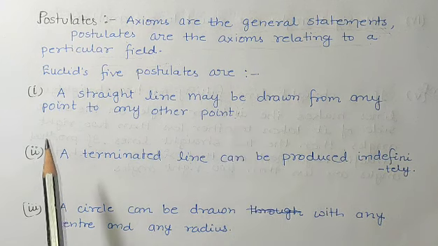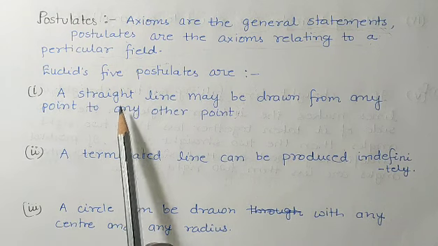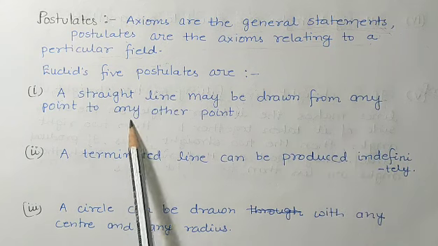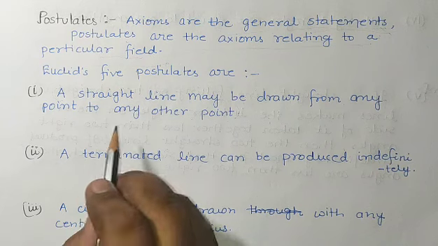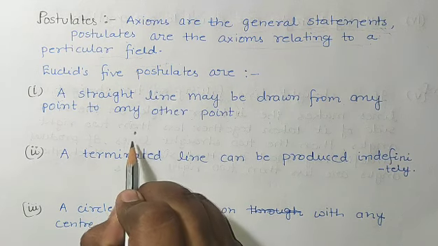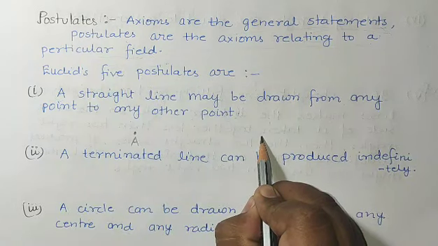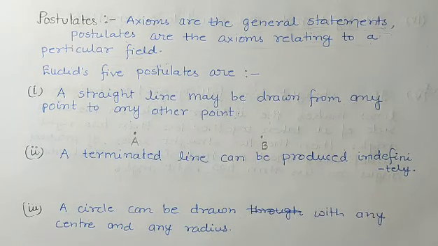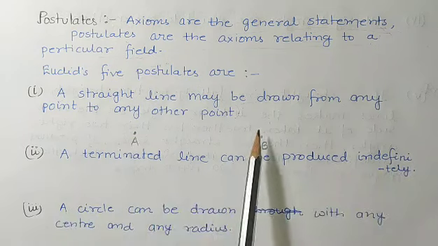Now coming to the first postulate, Euclid's first postulate: a straight line may be drawn from any point to any other point. Means if there are 2 points, suppose one point is A and one point is B, then a straight line may be drawn from any point to any other point.